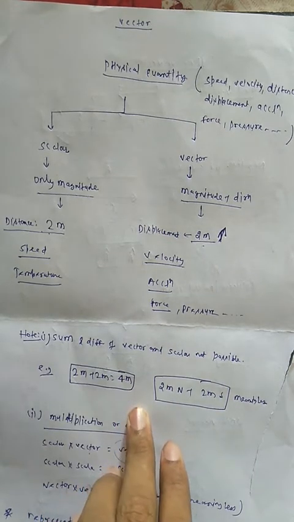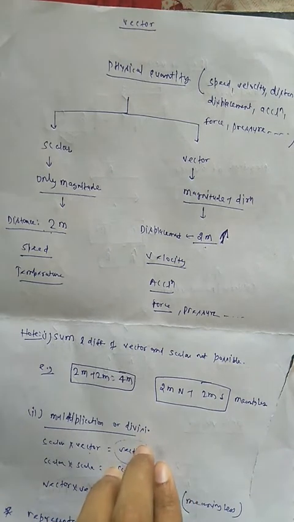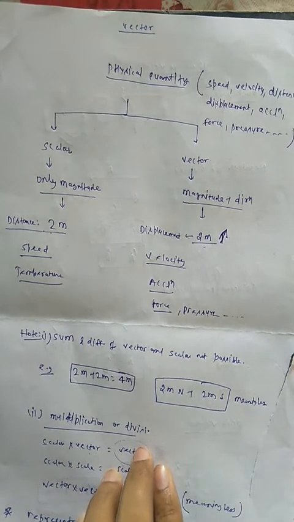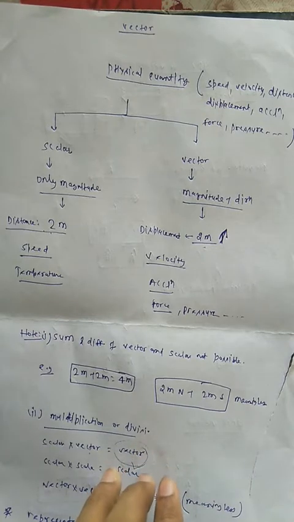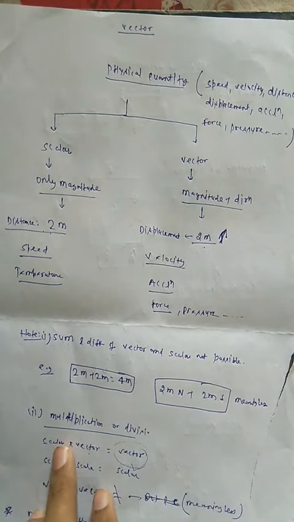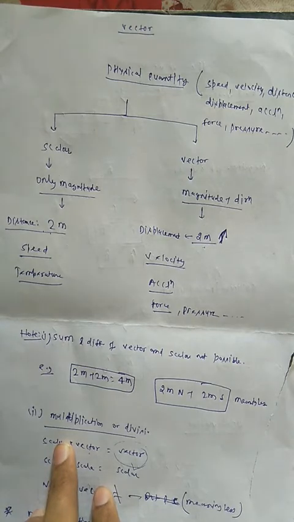Similarly, in multiplication and division, the most important point is that multiplication and division of a scalar and a vector is possible, but the fact we must remember is that whenever we multiply or divide any vector by a scalar or a scalar by a vector, it will make a vector quantity.